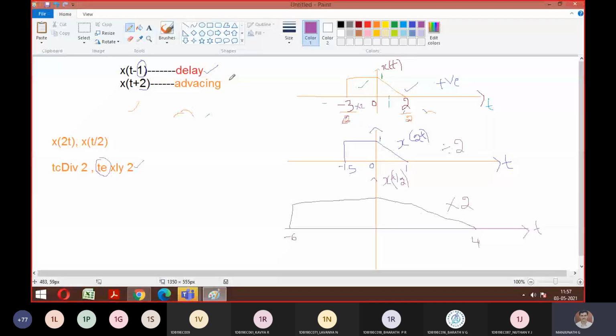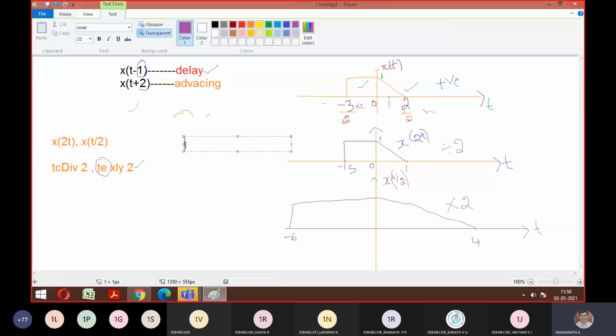See now, they won't give the problems individually like how we did. So assume that the question was given like this. You need to plot x of 2t minus 3. So now tell me what is the thing we have to follow. Does this question consist of shifting as well as scaling? Yes, sir. So which one to take first will be the task.